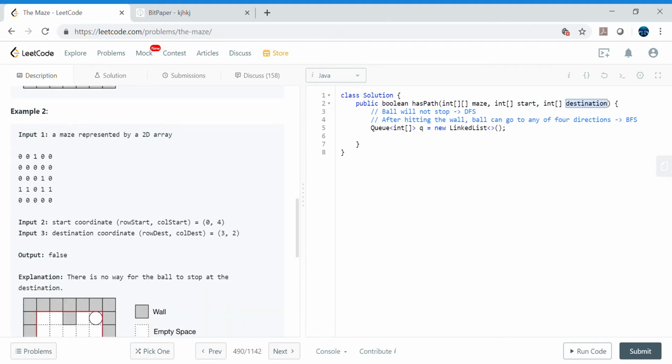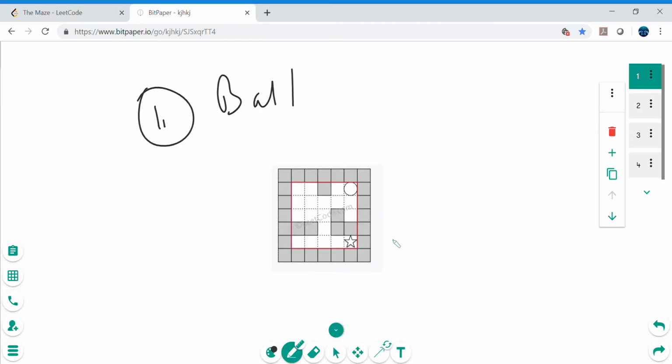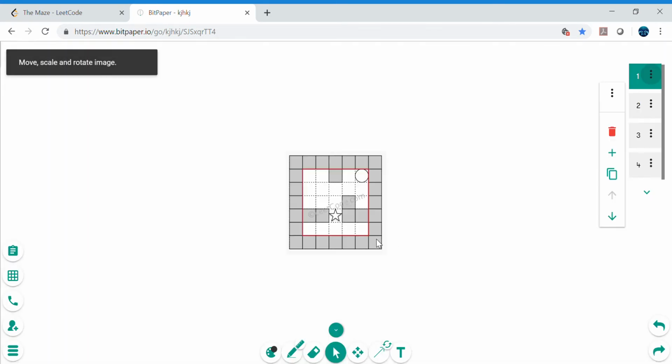So for example, in this case, I did not explain this case, but it is self-explanatory. Let's quickly check this as well.